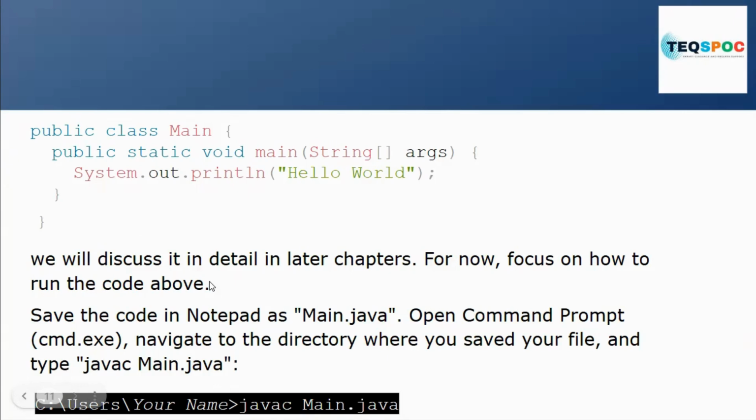We will discuss in detail later in this chapter what is public, what is class, what is public static void main, what is the meaning of all the terms, in further classes. Now we just have to focus on how to run the code or save the code in Notepad. This class name is Main. This is public class Main. Every class name should start with a capital letter. Main is capital.